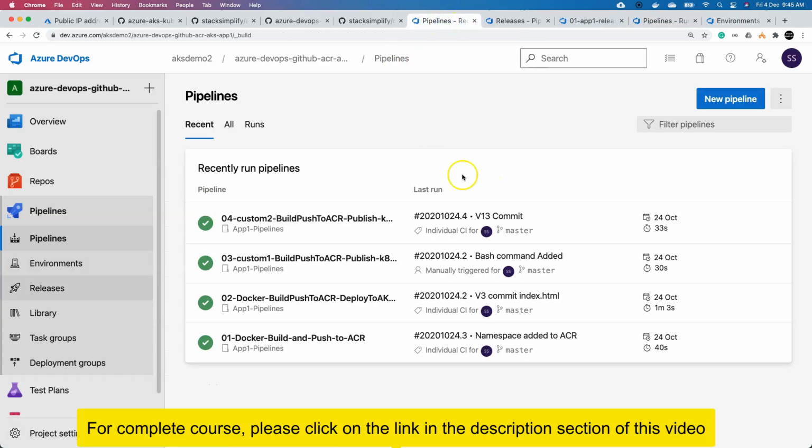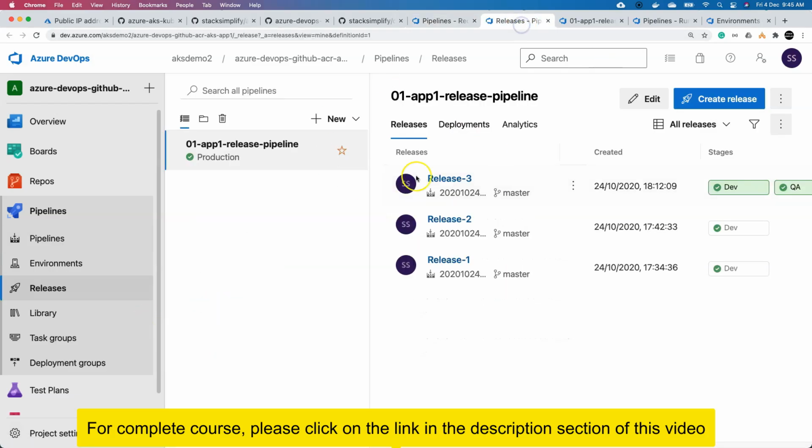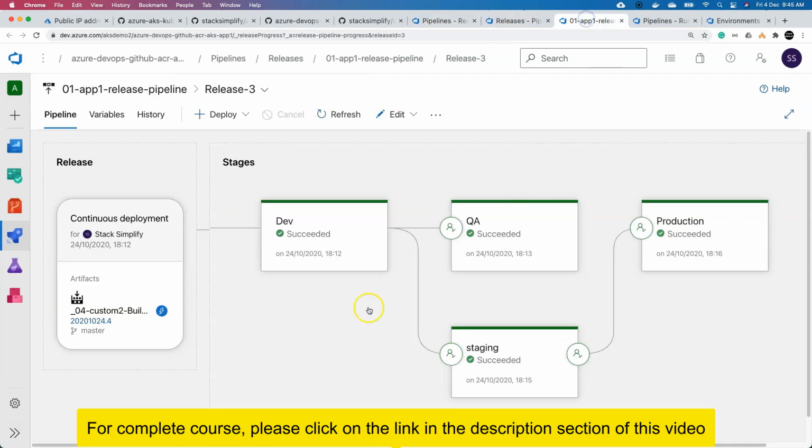In the same way, we have discussed Azure DevOps for Kubernetes workloads. Here you can see custom 1 and custom 2, which says that you are writing your pipeline from scratch instead of using the default provided pipelines. Okay, so you will implement these things for your Kubernetes workloads, and these are the release pipelines you are going to implement. All these things we are going to do as part of this course.